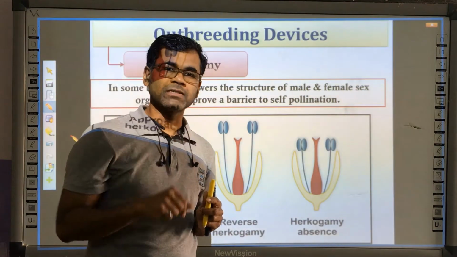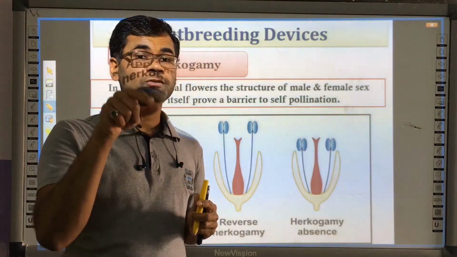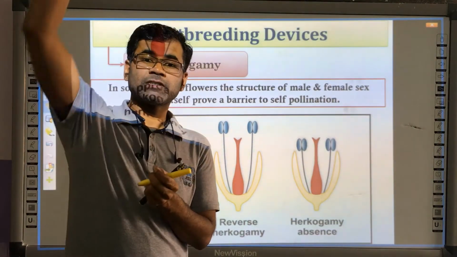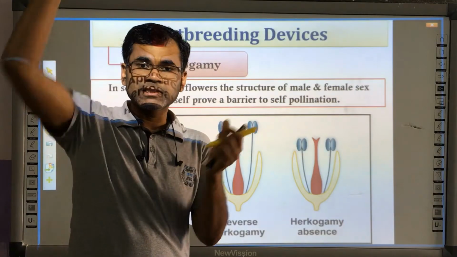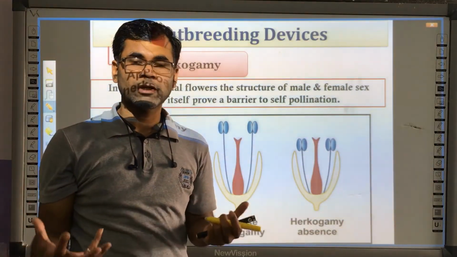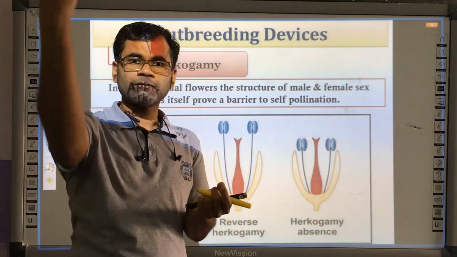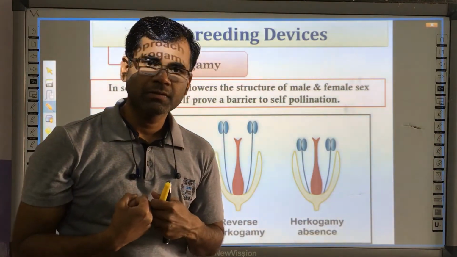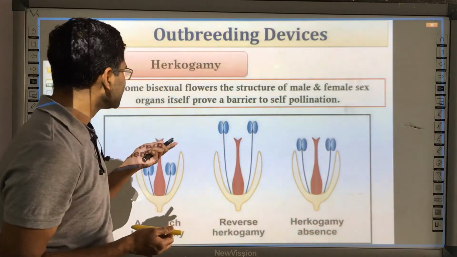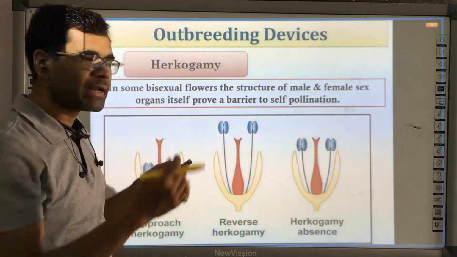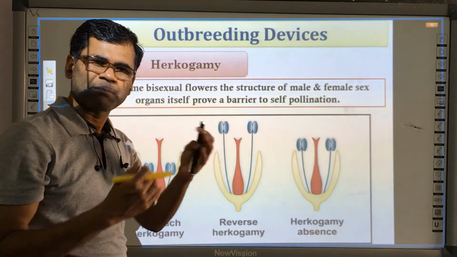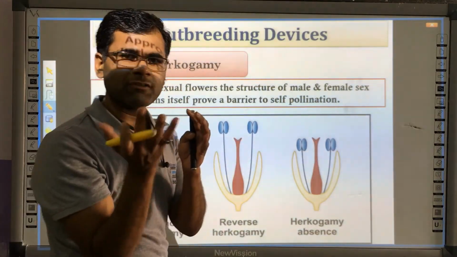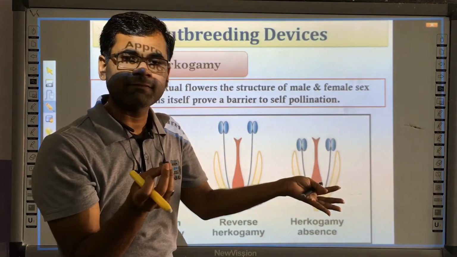Remember in Zea mays, when we were discussing the adaptation of anemophilous flowers, we discussed that the anther should be present at the tip of the plant and the stigma at the base or bottom, so that whenever the pollen grain sheds off, the stigma can gain it. But in this case, a barrier is established, maybe in the form of a height or something else, so that the pollen grain of the same flower cannot come in contact with the stigma of the same flower.